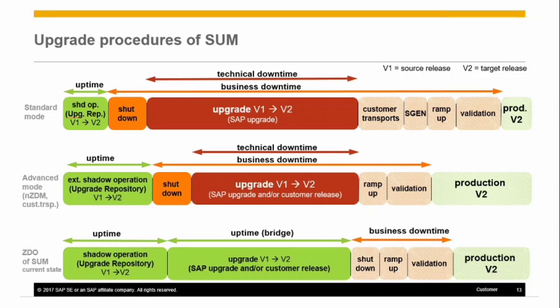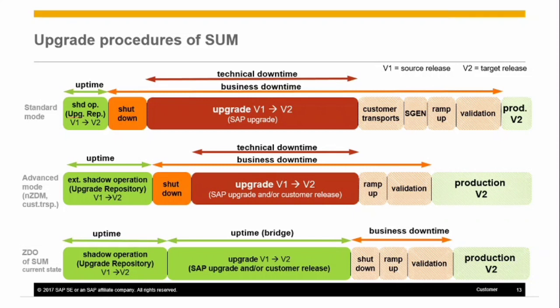In the case of the zero downtime option, all users will be transferred to the so-called bridge subsystem. The good thing is the users do not even realize this since the transition to the bridge happens in the background. The bridge is basically a clone of your system, but the good part is that it does not clone the entire schema. Instead, it will just clone tables that will be touched by the update procedure.